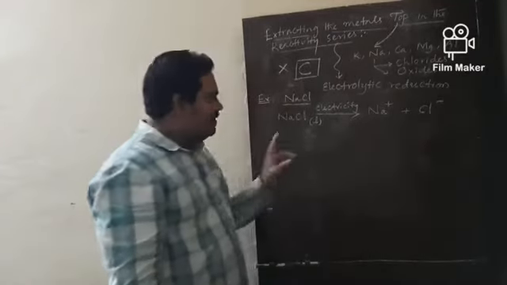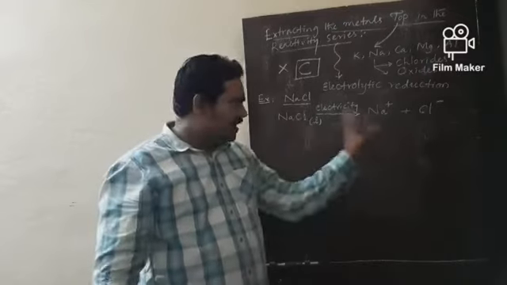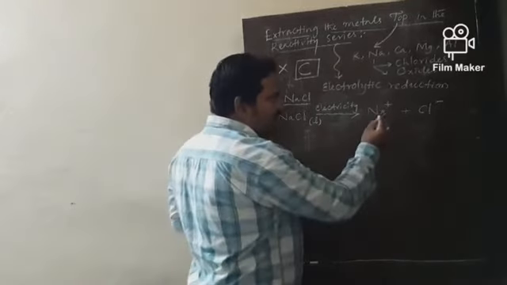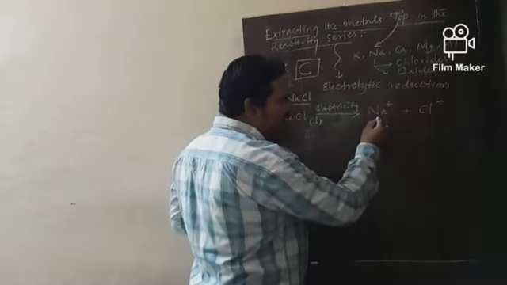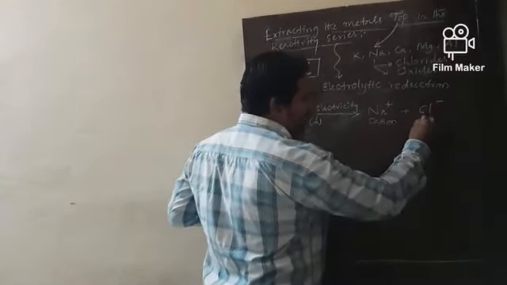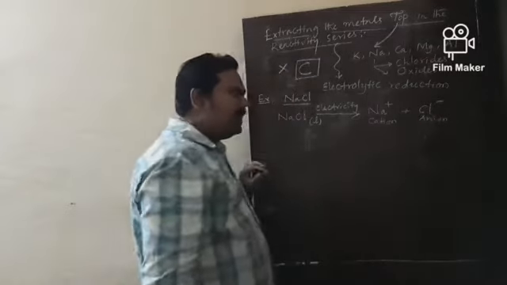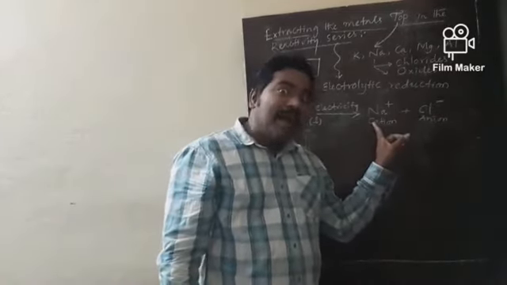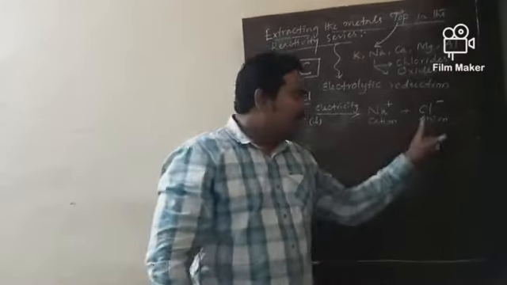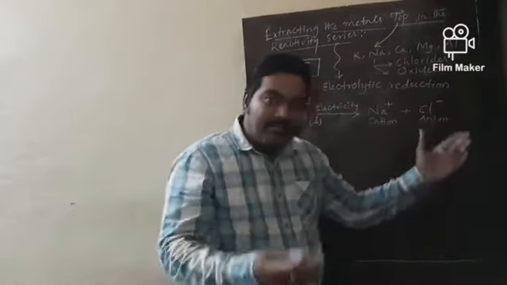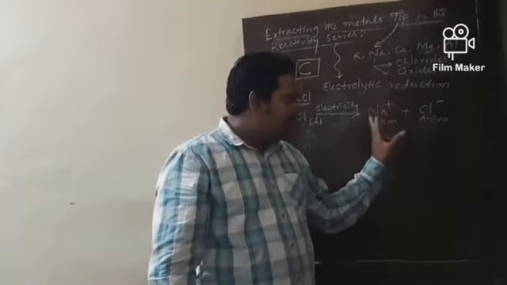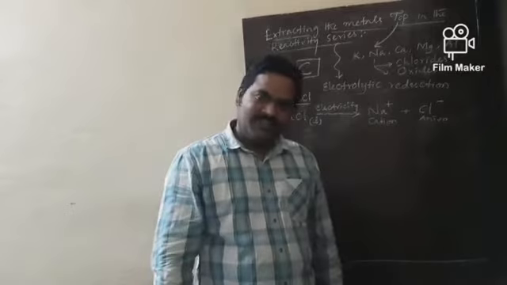NaCl is split into Na plus cation and Cl minus anion. Na plus being positive, it migrates towards the cathode.